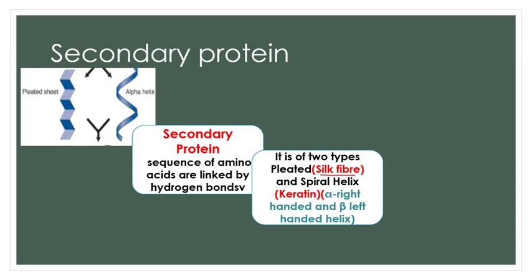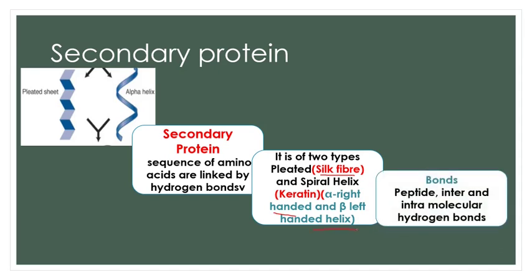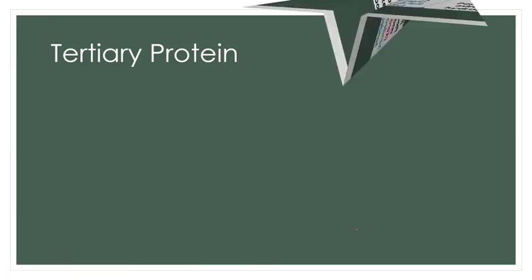There are two types of helical proteins, alpha and beta. Alpha shows a right-handed helix, a right-handed turn, and beta shows a left-handed turn. Examples we have already seen, and the bonds present in the secondary proteins are of course peptide bonds. Along with the peptide bonds, they also have hydrogen bonds to maintain their shape. Now let us proceed with the third type.